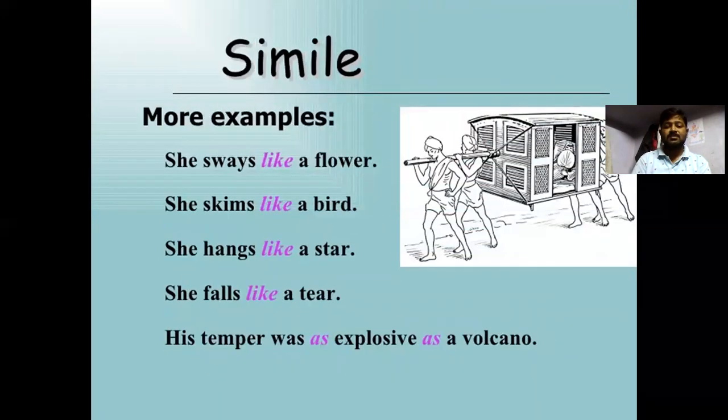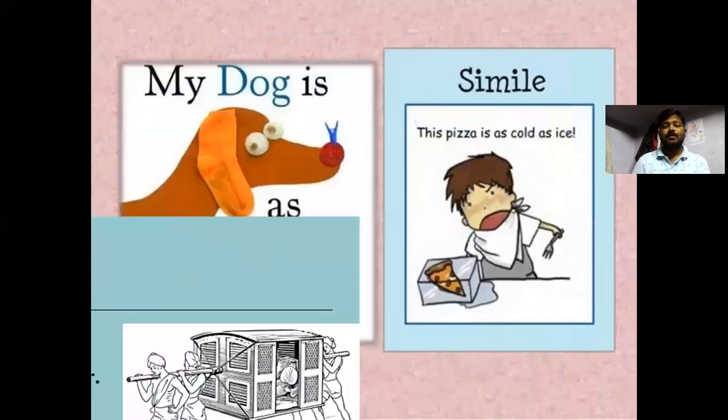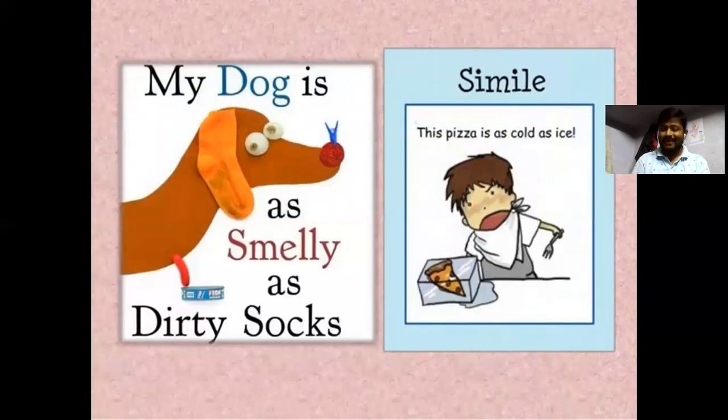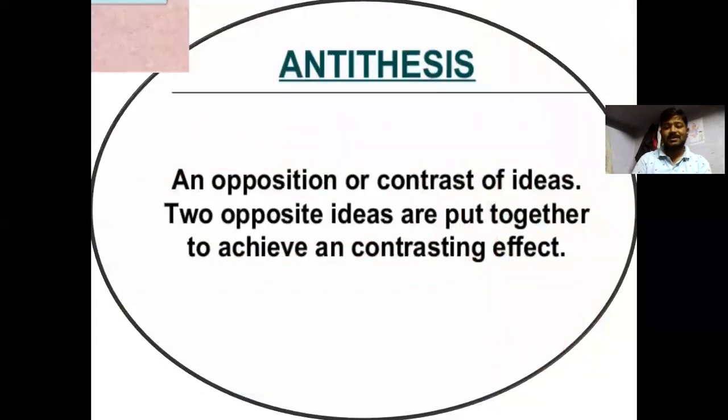Some more examples: She sways like a flower. She skims like a bird. She hangs like a star. She falls like a tear. Her temper was as explosive as a volcano. My dog is as smelly as dirty socks. The pizza is as cold as ice.